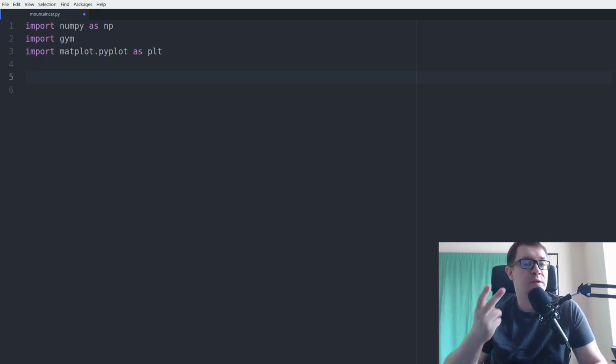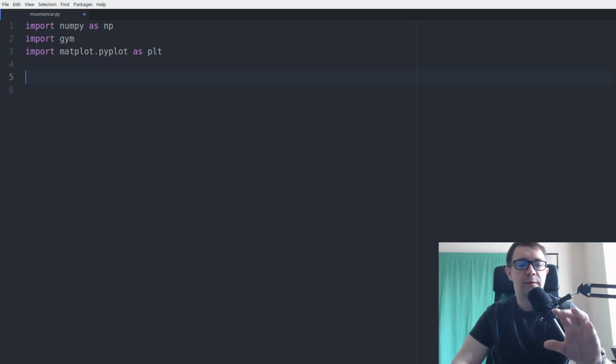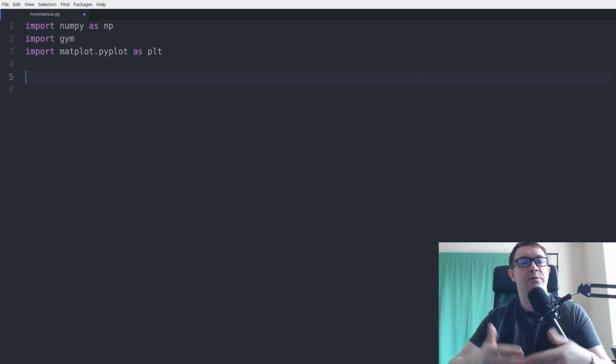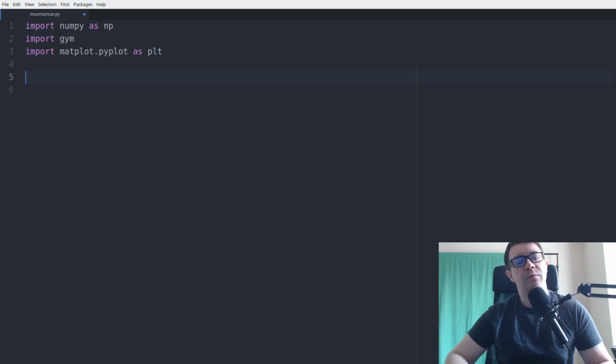In particular, two separate functions. Linspace creates a linear space where you specify the two endpoints and the number of buckets you want, and it'll create a set of buckets within that interval so that you can take an observation and place it in one of those buckets. That'll turn a continuous number into a discrete one. The inverse function of that is digitize, which takes the buckets and the observation and tells you which bucket that observation falls into.